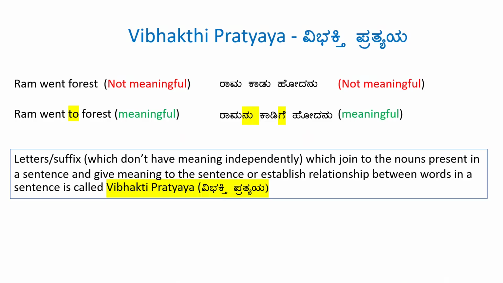If you see the letters highlighted in yellow, these are some extra letters or suffix which is added at the end of the nouns to give meaning to the sentence. The letters or suffix which independently don't have any meaning but which join to the noun present in a sentence and give meaning to the sentence or establish relationship between words in the sentence is called Vibhakti Pratyaya. So, the suffix which is added to the noun to give meaning to a sentence is called Vibhakti Pratyaya.